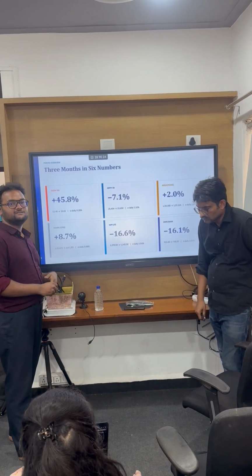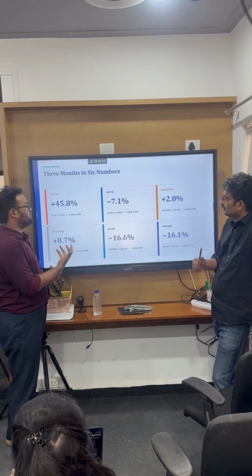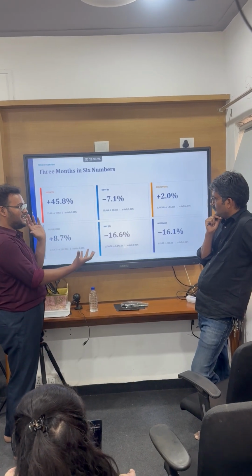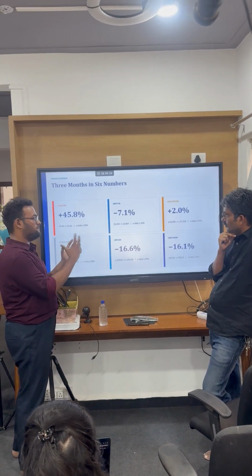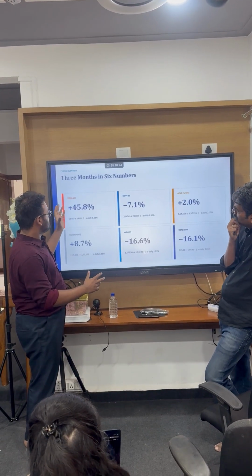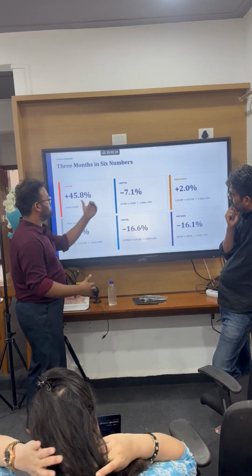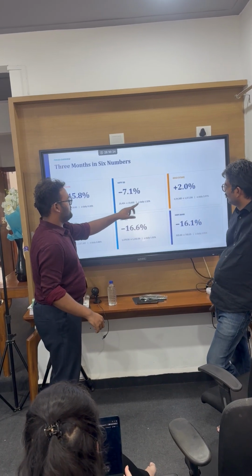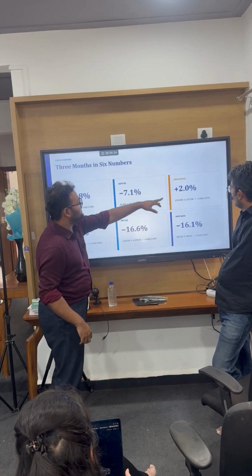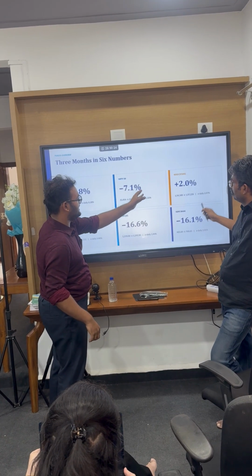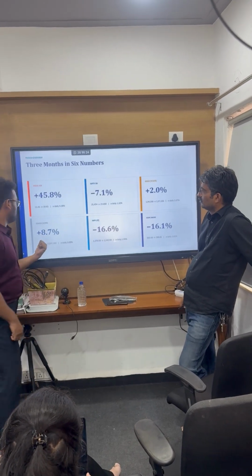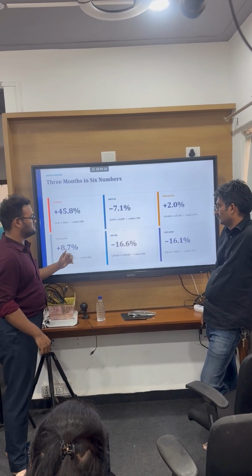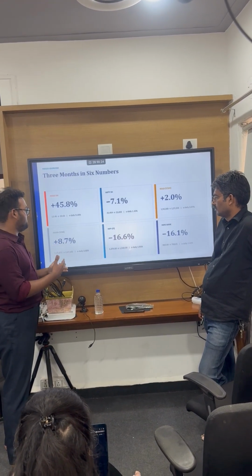So these are some of the numbers which I have found, which I took from the analysis. So this 45% is the India VIX. Like this is how the market has been bleeding. If you compare it with Nifty, this is how the market is faring, and this is the daily deviation in Nifty 50. Yes, sir. 1.2%. And yeah, standard deviation. And this is the gold, how it moves, and what the prices of the gold are. And this is about silver, how the price has changed, and it has increased 8.7%, which compared to gold, means more return has been given by silver.